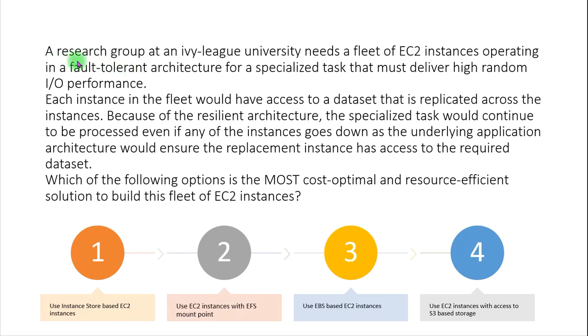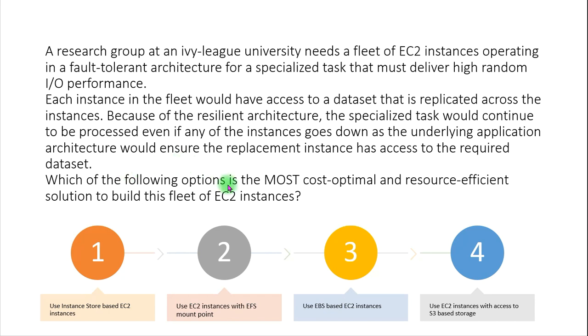In this question, they are asking: a research group at an Ivy League university needs a fleet of EC2 instances operating in a fault-tolerant architecture for a specialized task that must deliver high random I/O performance. Each instance in the fleet would have access to a dataset that is replicated across the instances. Because of the resilient architecture, the specialized task would continue to be processed even if any of the instances goes down, as the underlying application architecture would ensure the replacement instance has access to the required dataset.